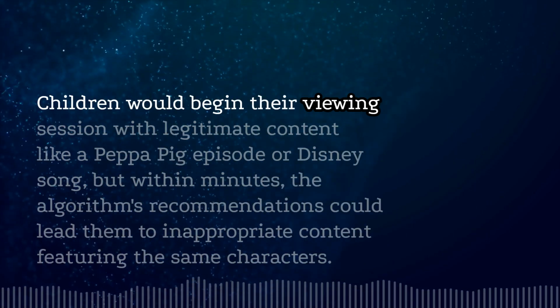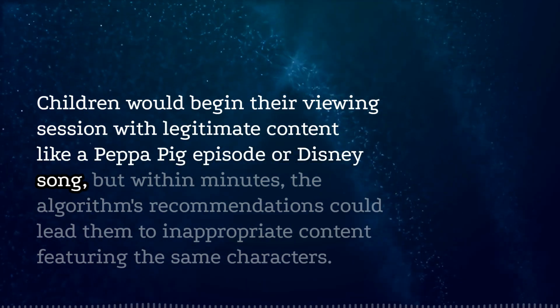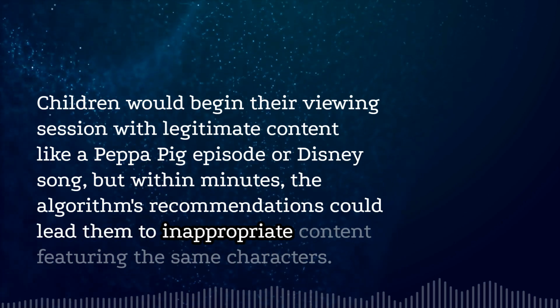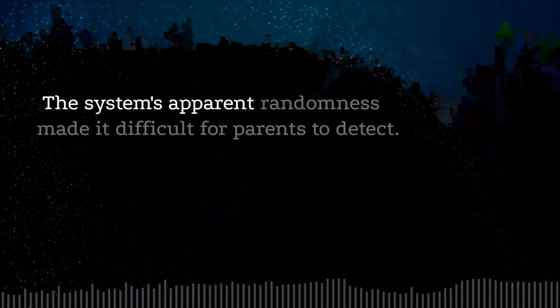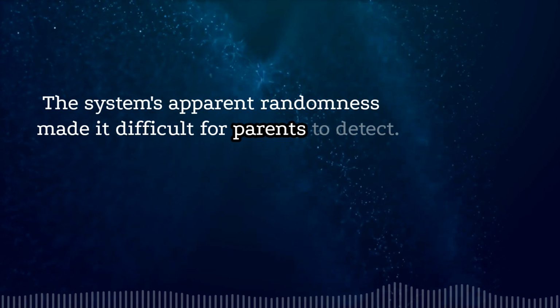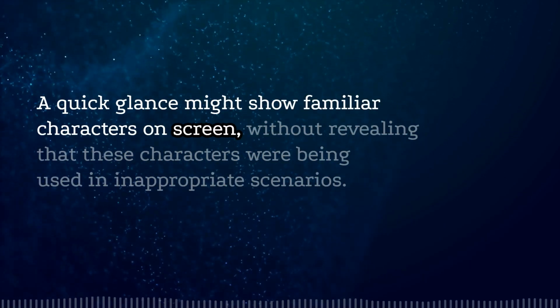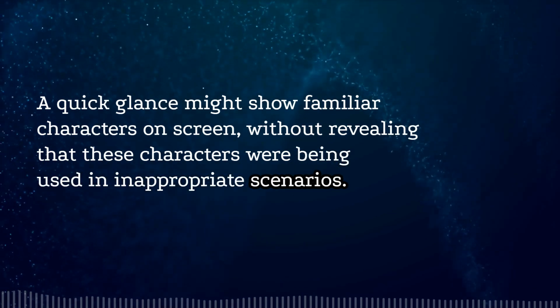Children would begin their viewing session with legitimate content like a Peppa Pig episode or Disney song, but within minutes, the algorithm's recommendations could lead them to inappropriate content featuring the same characters. The system's apparent randomness made it difficult for parents to detect. A quick glance might show familiar characters on screen without revealing that these characters were being used in inappropriate scenarios.